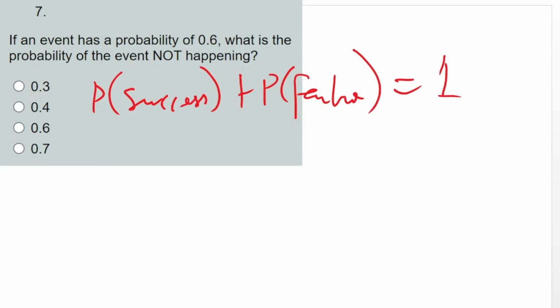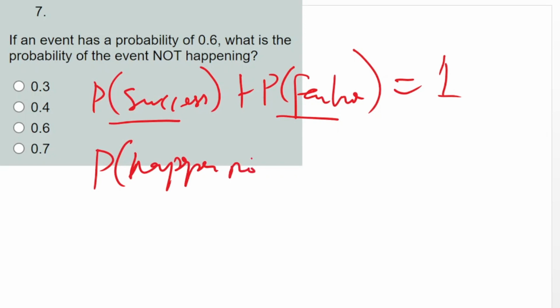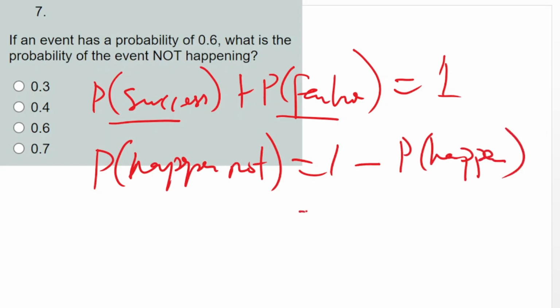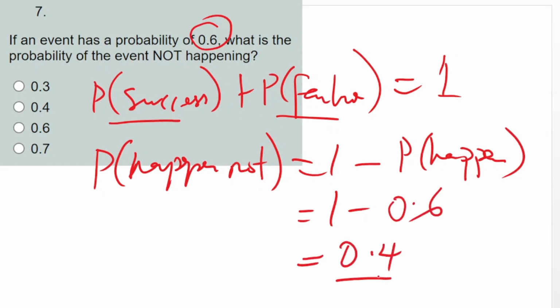So the probability that something will not happen is 1 minus the probability of what happened. We have been given that the probability that it will happen is 0.6. That will be 1 minus 0.6, and the answer is 0.4. So that is this option here.